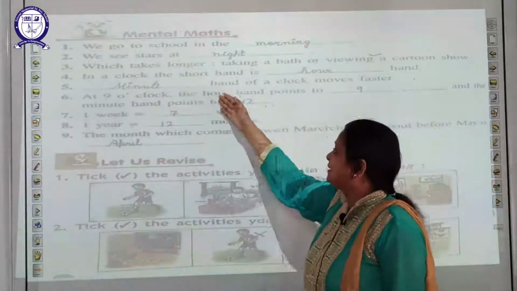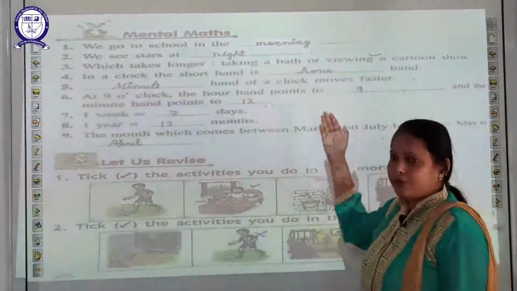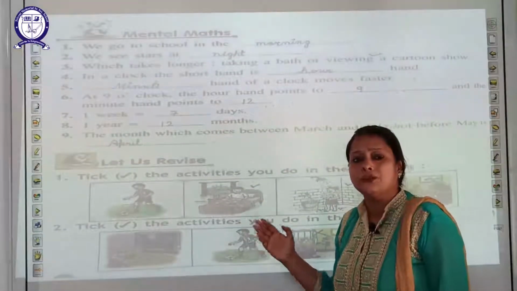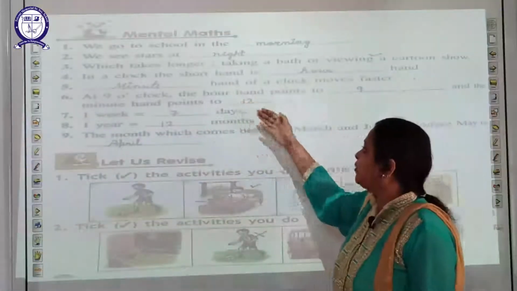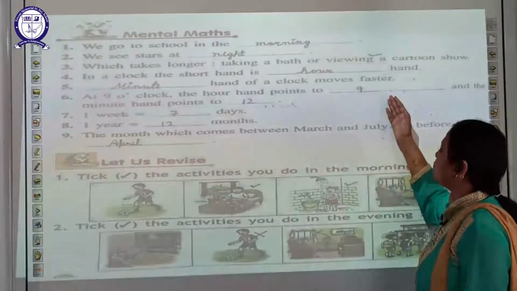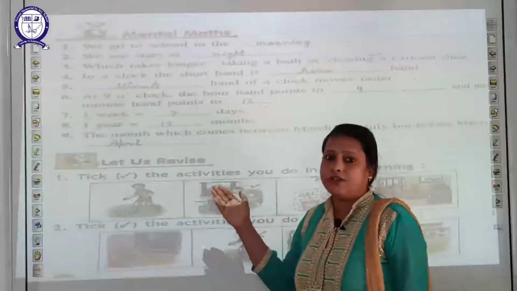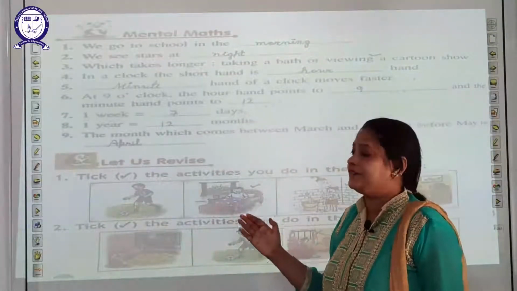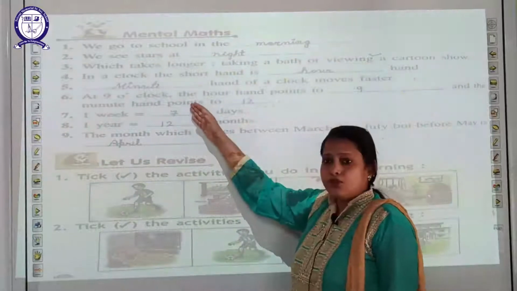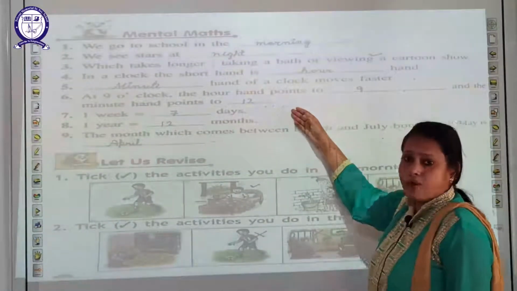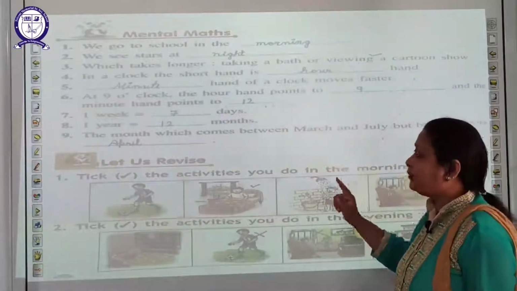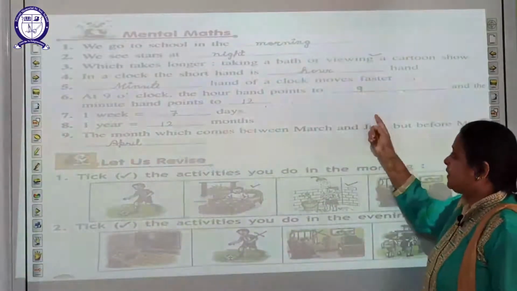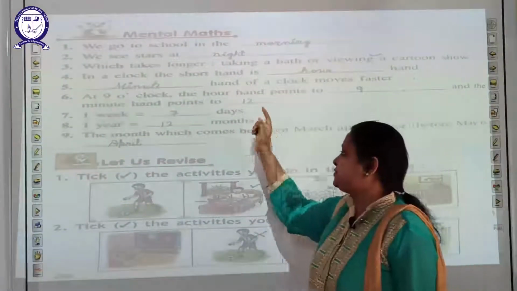In a clock, the short hand is the hour hand. I already told you. Which hand of a clock moves faster? Minute hand, students, the minute hand moves faster. At 9 o'clock, the hour hand points to 9 and the minute hand points to 12.